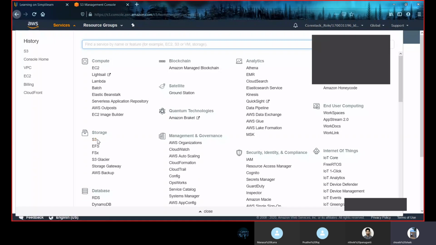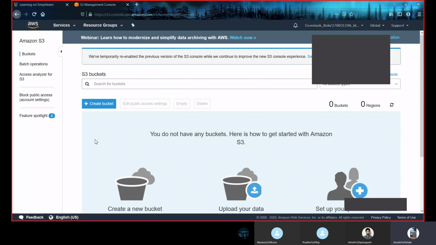First one is Amazon S3. Here, S3 stands for Simple Storage Service. This is an object service and we'll be using buckets here. This we'll be discussing this week. It provides high scalability, data availability, security, and performance. It allows customers of all sizes and industries to store and protect any amount of data. So that's why we use this S3 service.